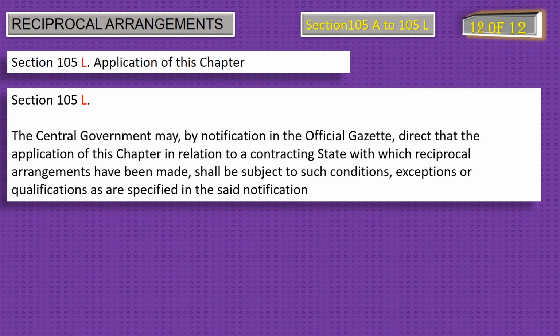This means that the service of summon or a warrant to a foreign state, which is a contracting state, will be done as per the central government notification. That's it, nothing else.